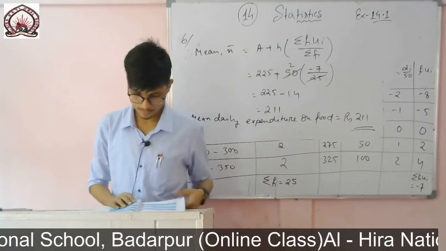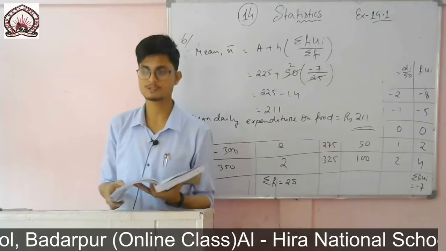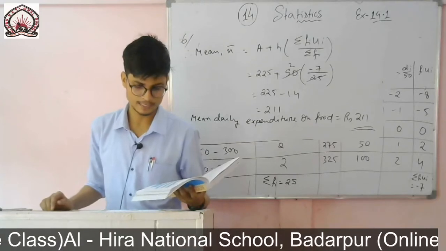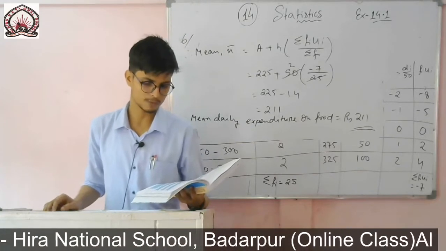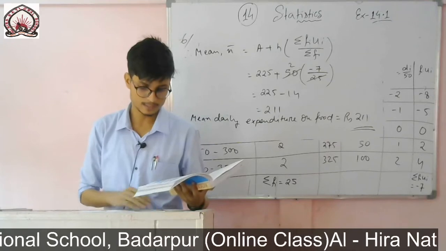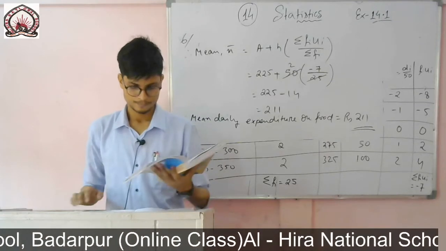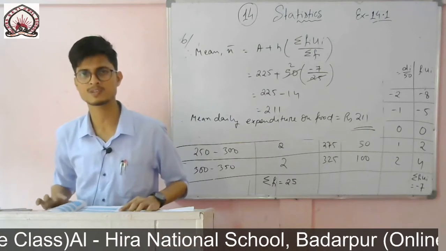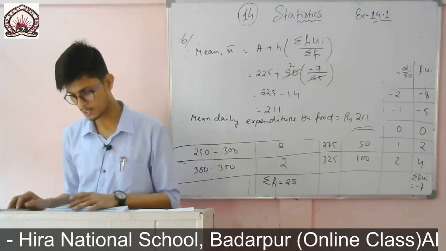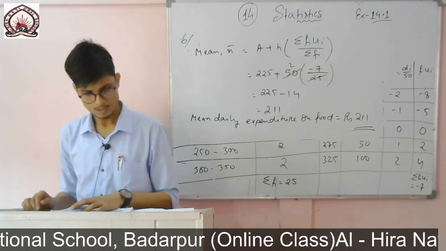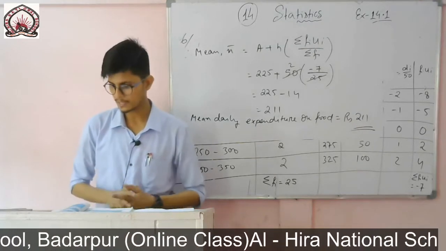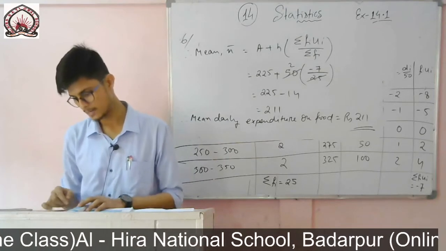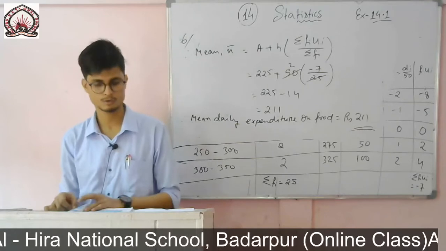So now question number 7, to find out the concentration of SO2 in air in parts per million, that is ppm. The data was collected for 30 localities in a certain city and is presented below. The sum of the frequency is 30, and the concentration is given, which is our class interval. So you see here the data are very small, the maximum frequency is 9, and if I find the value, it will be in points, so it will not be too big.